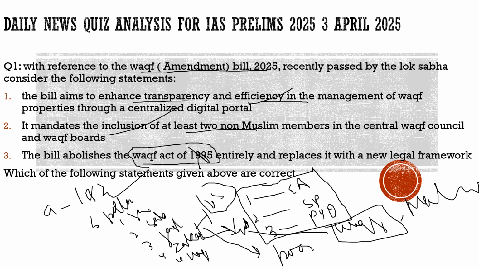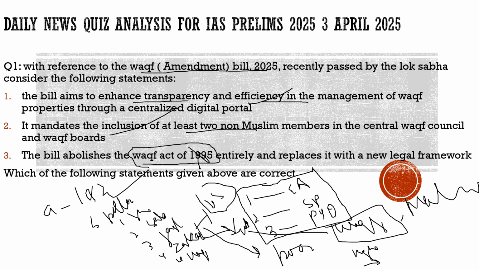With respect to waqf property in India, according to various reports, India has the highest amount of waqf property in the world. And according to the Sachar Committee report, it is established that in 2006, India had 1.2 lakh crore worth of waqf property.